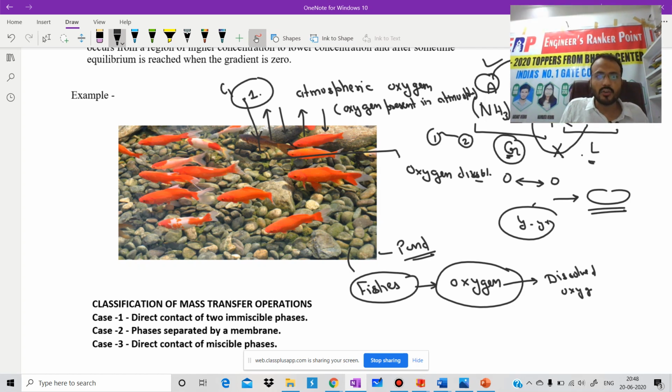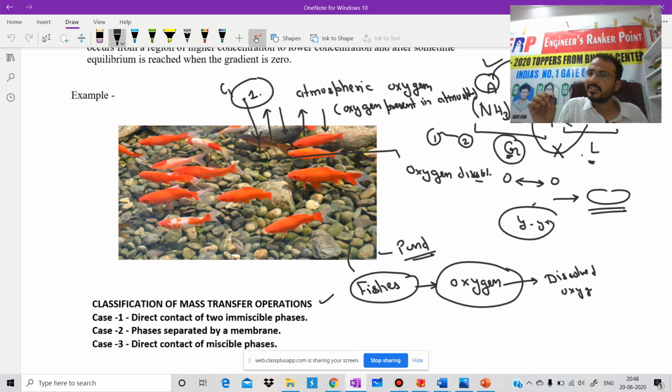After that, we are going to discuss the classification of mass transfer operation. In this category, we have a total of three cases. First one is direct contact of two immiscible phases. Second one is phases separated by a membrane. And third one is direct contact of miscible phases.